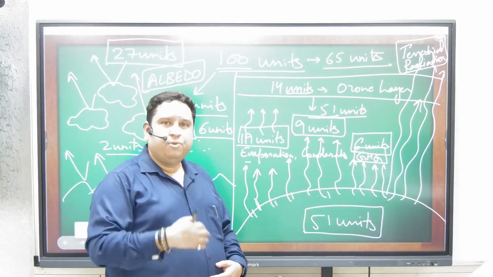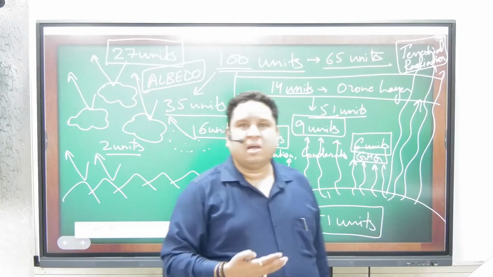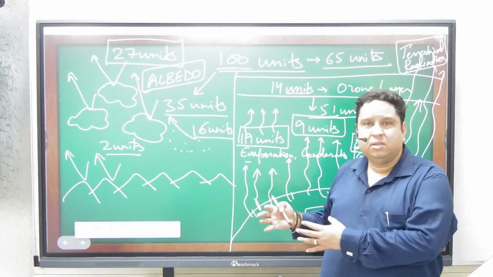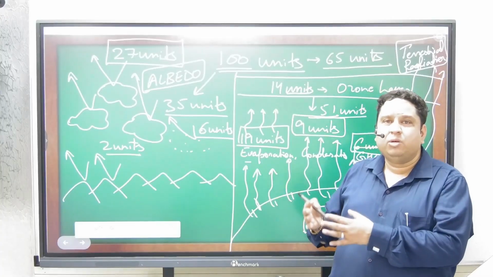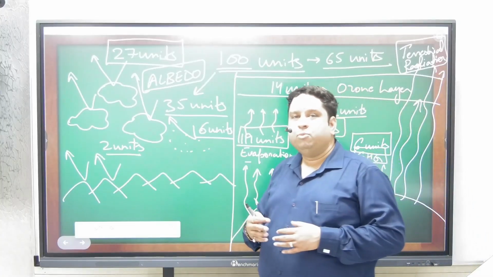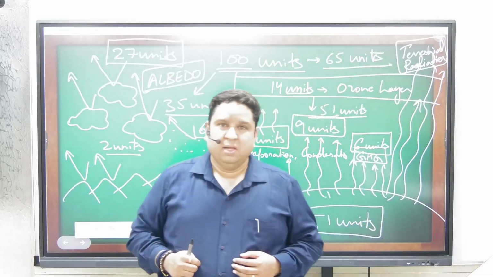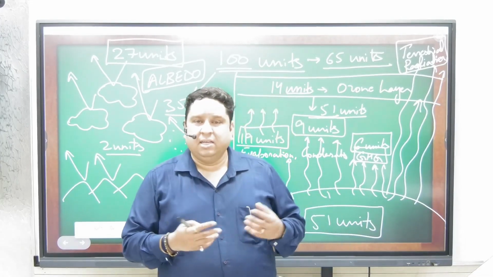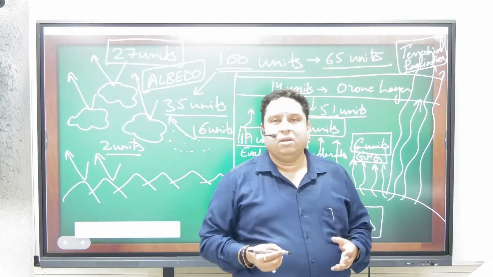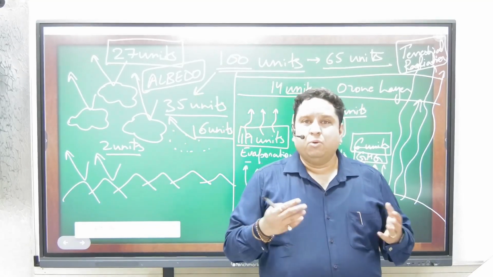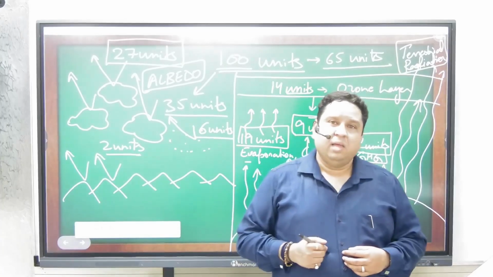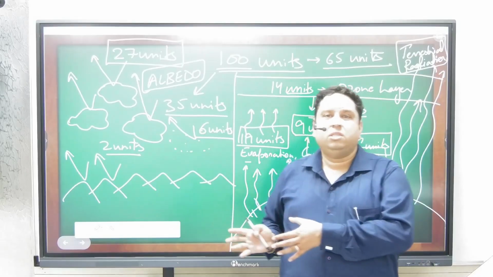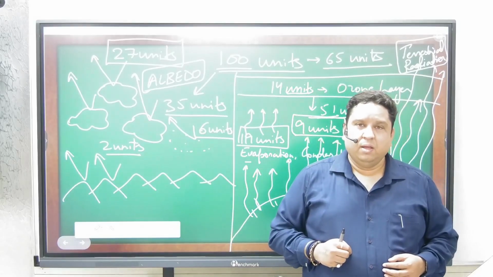So whenever there is more and more concentration of carbon dioxide in the atmosphere, this will lead to absorption of more and more terrestrial radiations. And when more and more terrestrial radiations are absorbed, this will lead to more and more warming of the Earth's atmosphere. This will lead to melting of glaciers, melting of ice caps, rise in sea level, and floods in the mountainous regions, and so on. Even the problem of El Nino, La Nina is also the gift of this problem only. I hope you have liked this session.